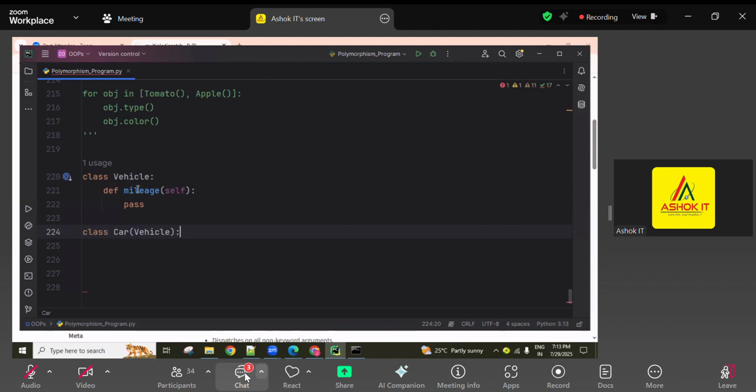So every car is one vehicle. Because of this inheritance, this mileage method comes into the car class. So here, for the car, we are going to implement it.